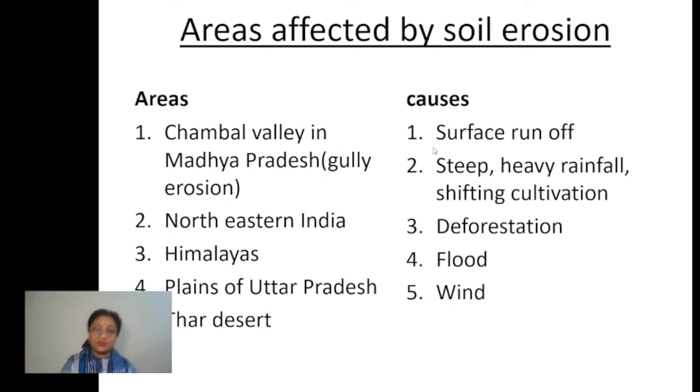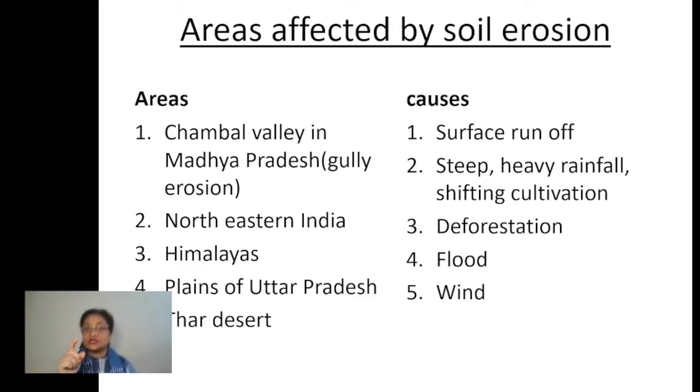Number one, the most important factor is the surface runoff, right? Suppose you take the example of the plains of Uttar Pradesh. Whenever there is any flood, or the rainfall is too heavy over the slopes of the Himalayas, what happens then?